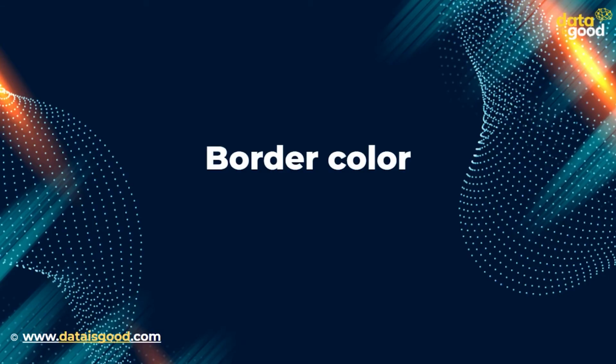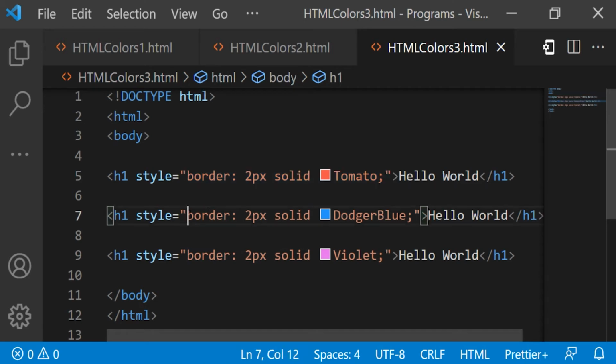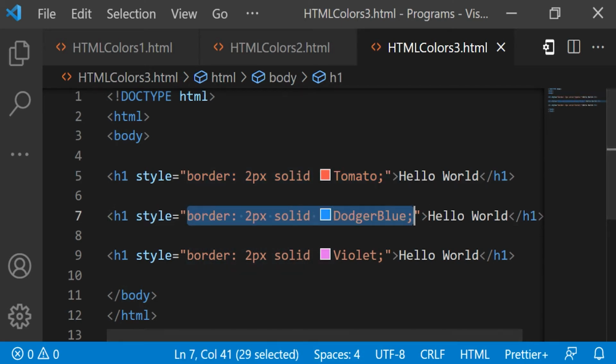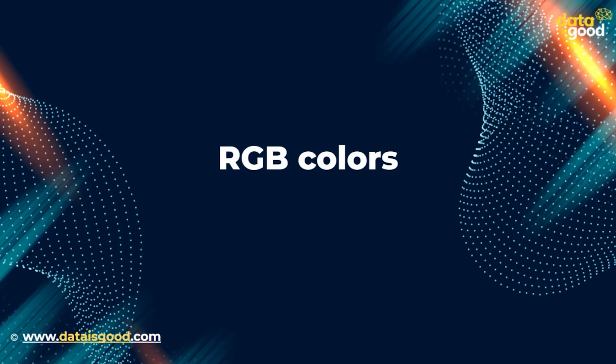Border color. You can set the color of borders. Here's an example of border color. In this example, we are giving colors to the border of the text. Let's see the output. Great. The borders are showing colors.